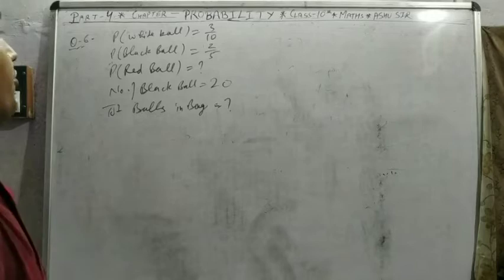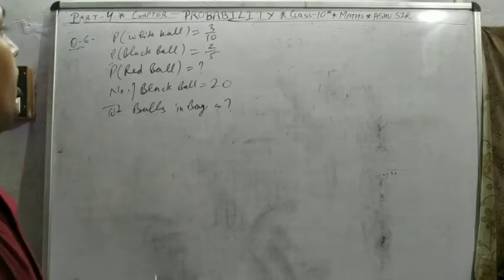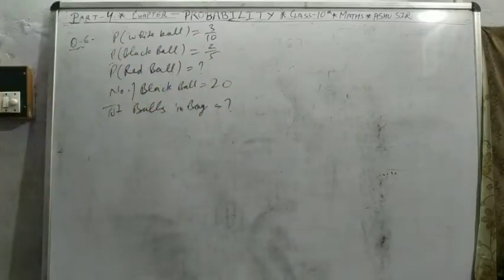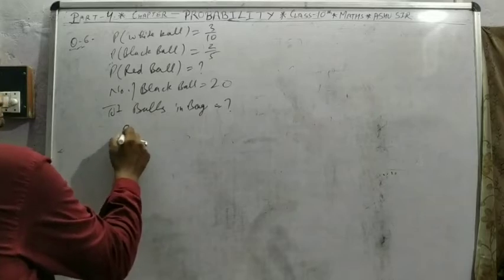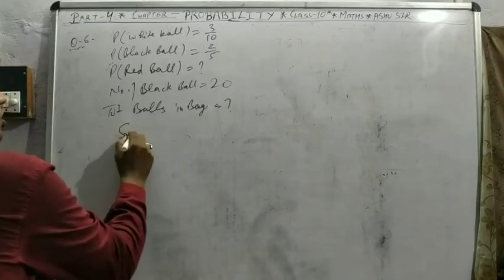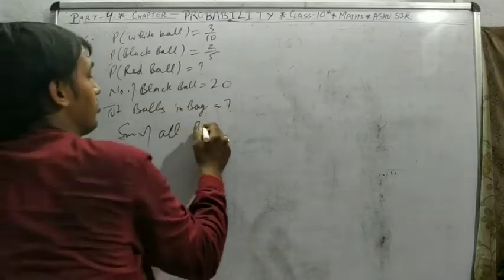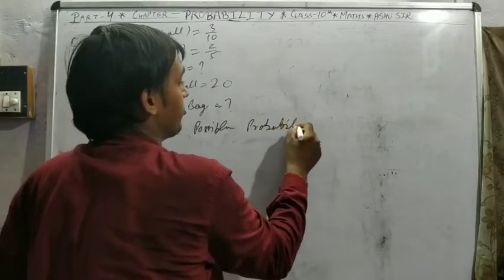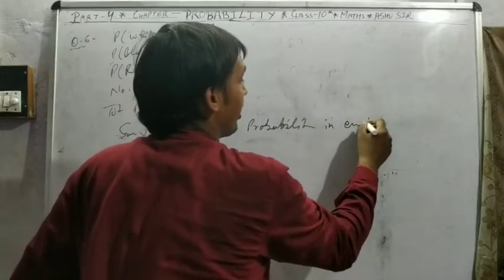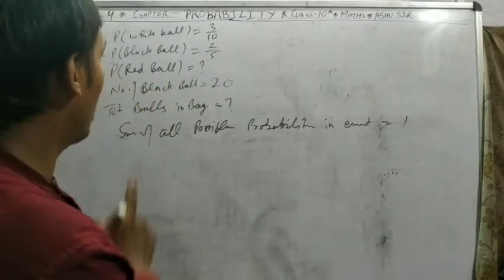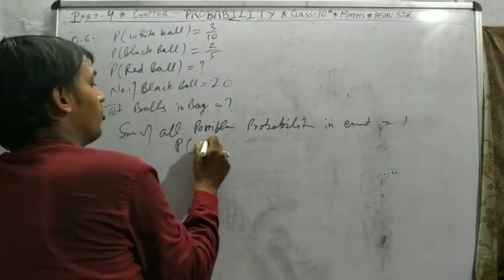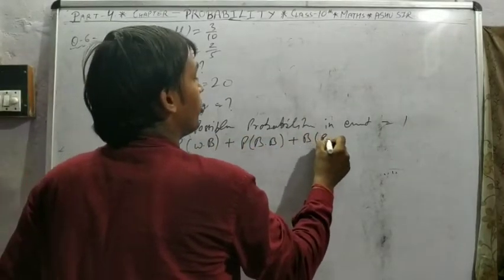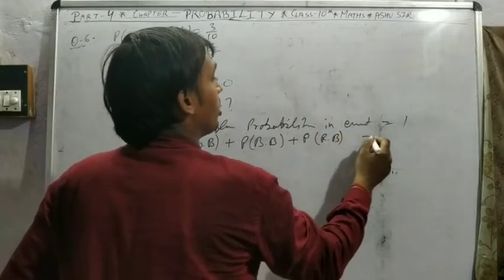So, first see a simple concept. White, black and red, 3 types of ball in the bag, only 3 types. And you know that the sum of all possible probabilities in an event is equal to 1. So there are 3 probabilities: probability of white ball plus probability of black ball plus probability of red ball is equal to 1.